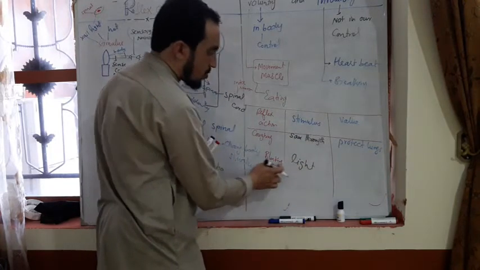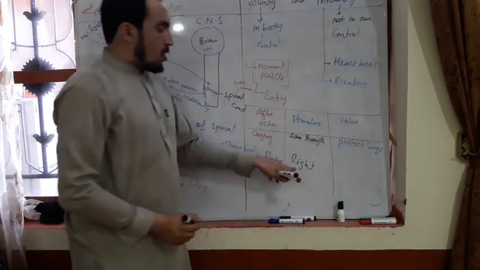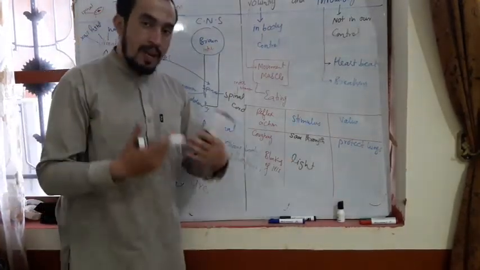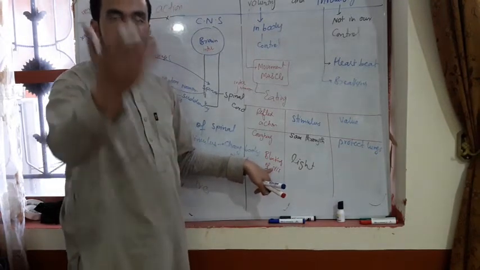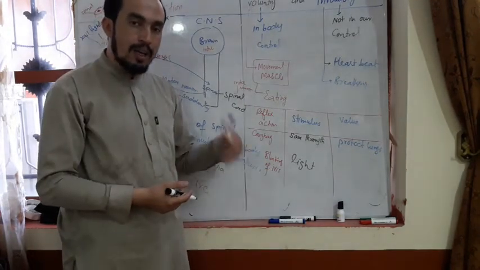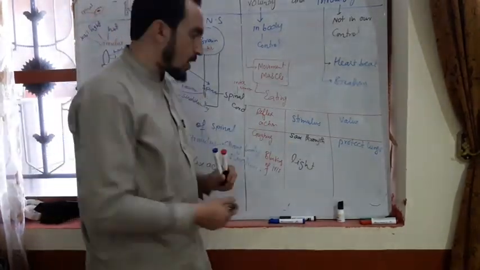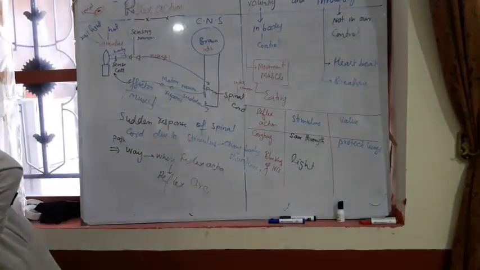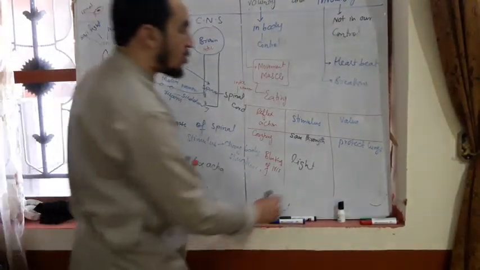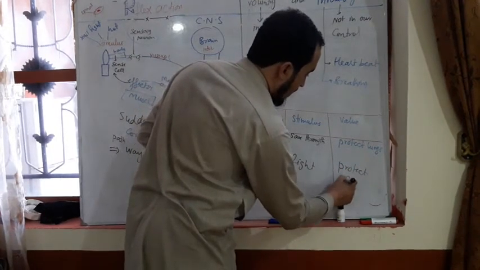So what is the benefit? Why do we blink our eye? By focusing high intensity light, it will protect our retina.